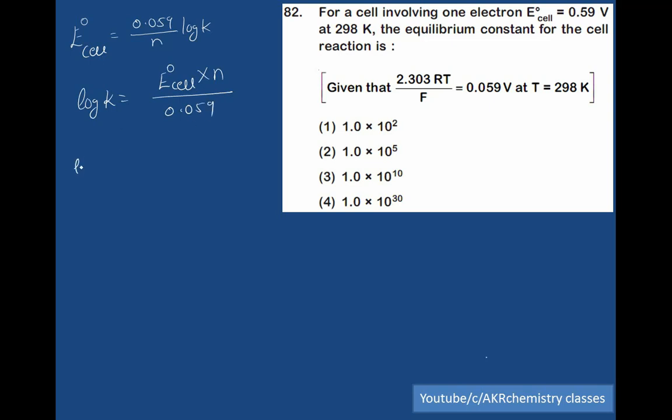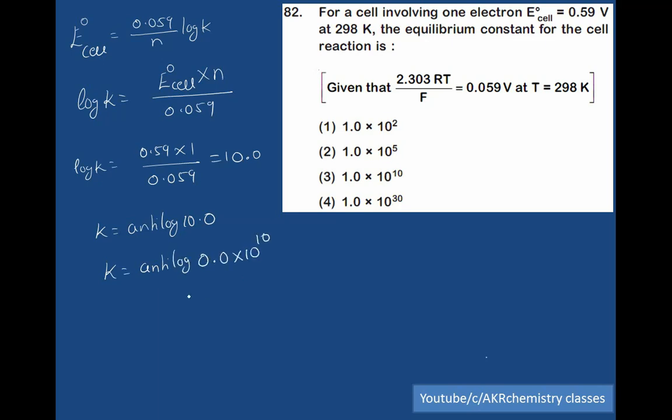Therefore, log K is equal to 0.59 into 1 divided by 0.059, that is equal to 10.0. Therefore, K is equal to antilog of 10.0, which is antilog of 0.0 into 10 to the power of 10. Antilog of 0 is 1. Therefore, K is equal to 1 into 10 to the power of 10. So option C is the right answer.